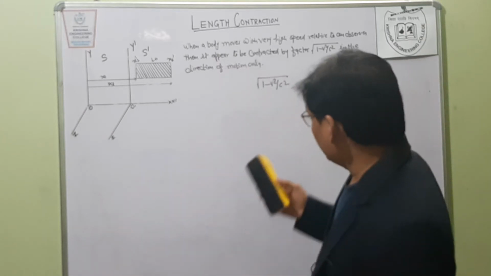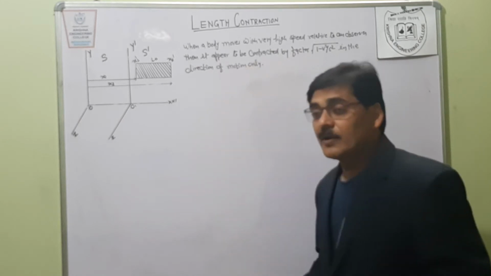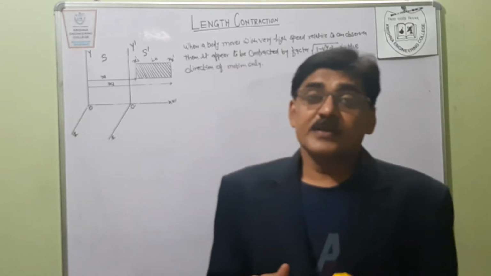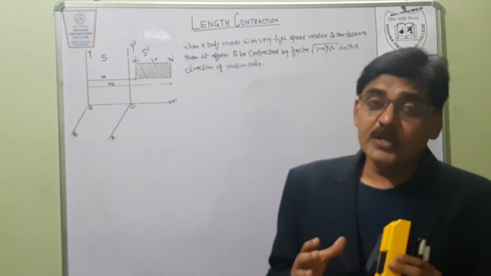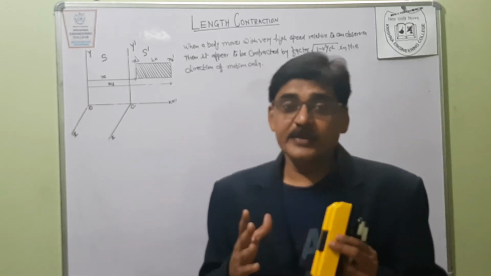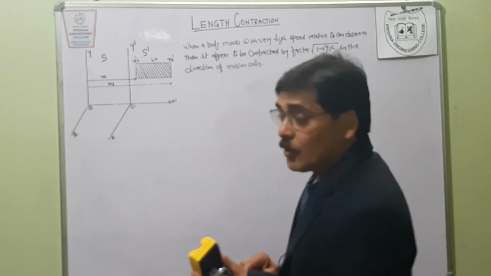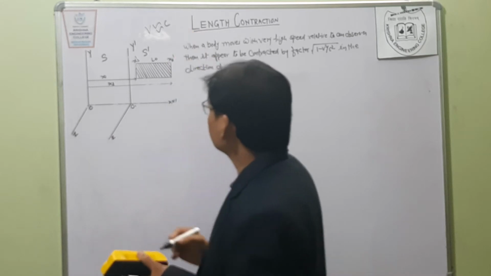Now today we are going to discuss how this particular factor affects length contraction. We already discussed that this whole chapter is totally based on high energy physics, so here we discuss things on behalf of high energy physics. V is near about C. Point to be noted, V is near about C.